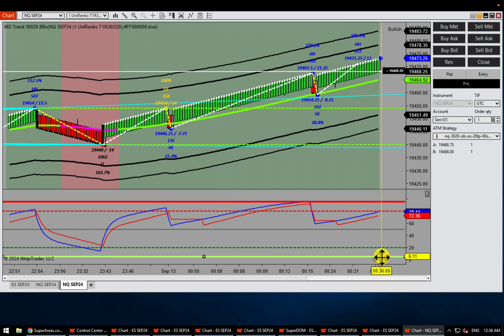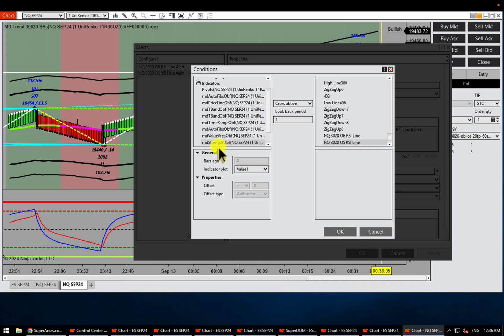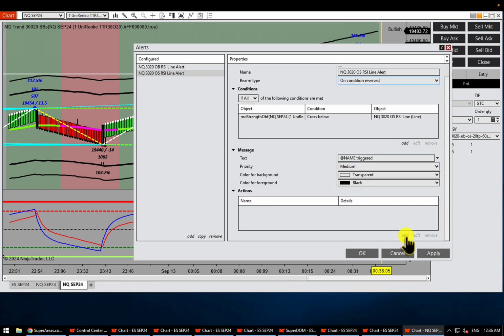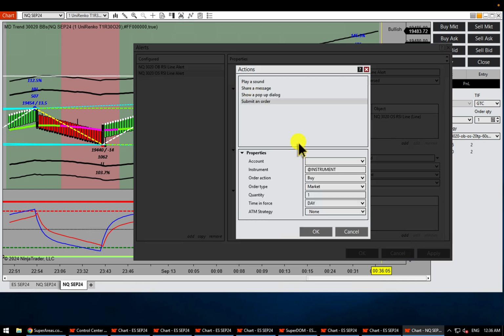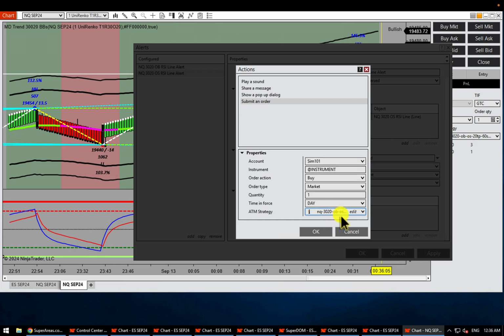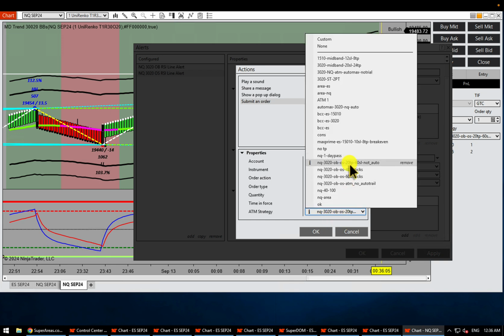I'll do the same thing for my buy order. Right click, alert, and this time I want to say if the strength crosses below this oversold line, press OK. What should I do? Of course, rearm type, I will do condition reversed, and I would go in here and same idea, submit an order, pick an account, and this time I want to buy, and again attach my ATM, so I would take 20 ticks profit, 5 points, or 60 ticks stop loss in case it continues to go against me.